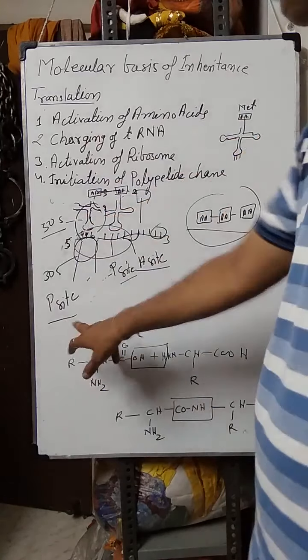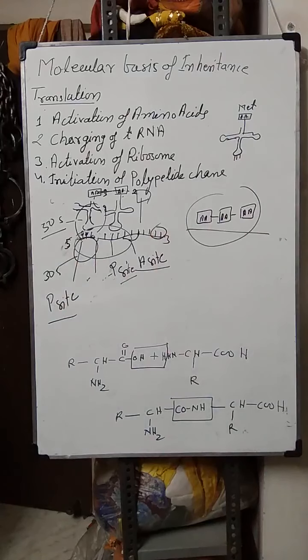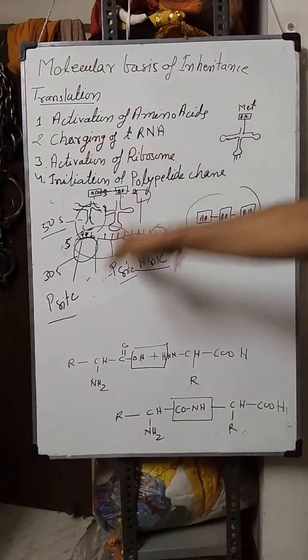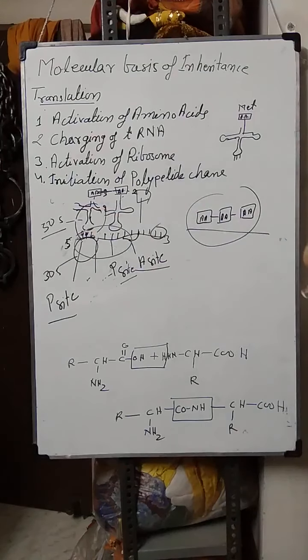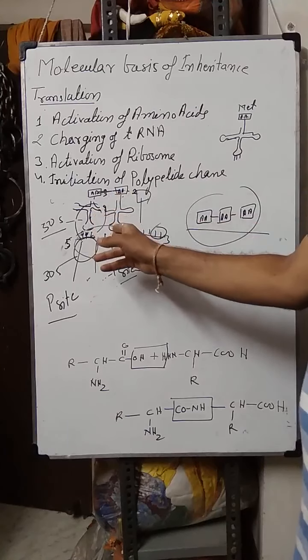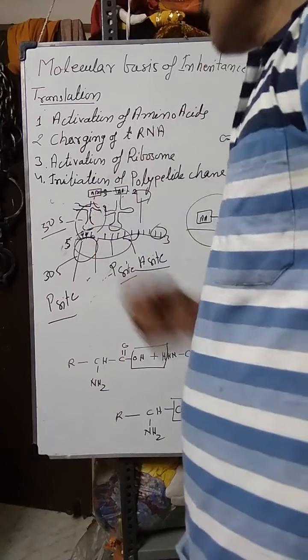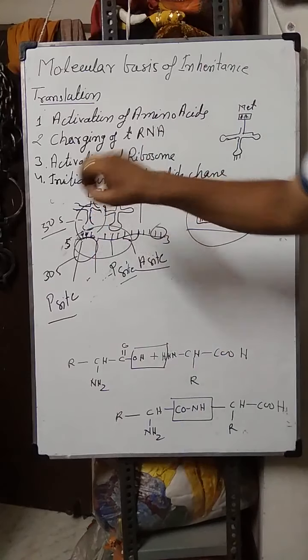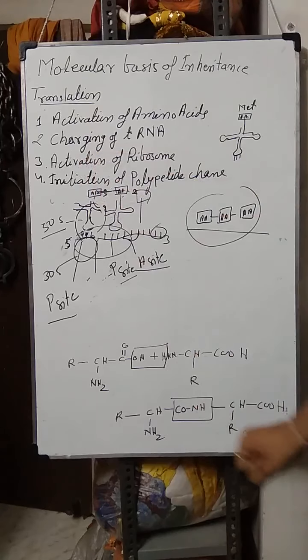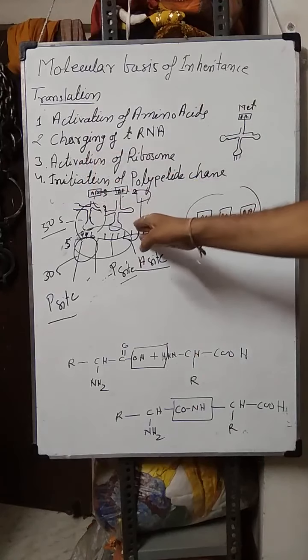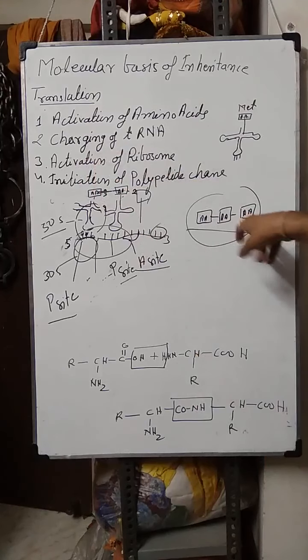This is the P site, and another amino acid brought by another transfer RNA towards the A site. So towards 5' the P site is there, towards 3' the A site is there, that is amino acid site. P site means peptide site. So here the next transfer RNA will be attached, and these two amino acids will be side by side, and between them the peptide bond will be formed. Whenever the next amino acid comes, again the third amino acid will come together, and the next peptide bond will be formed.